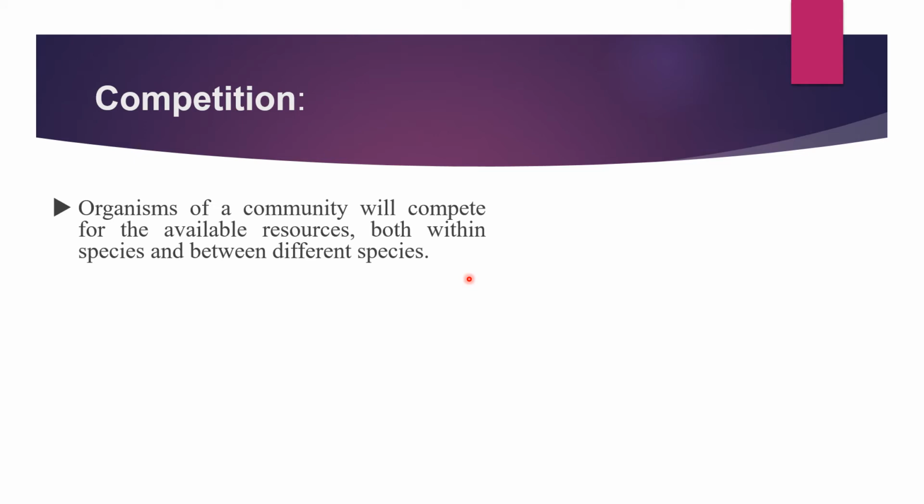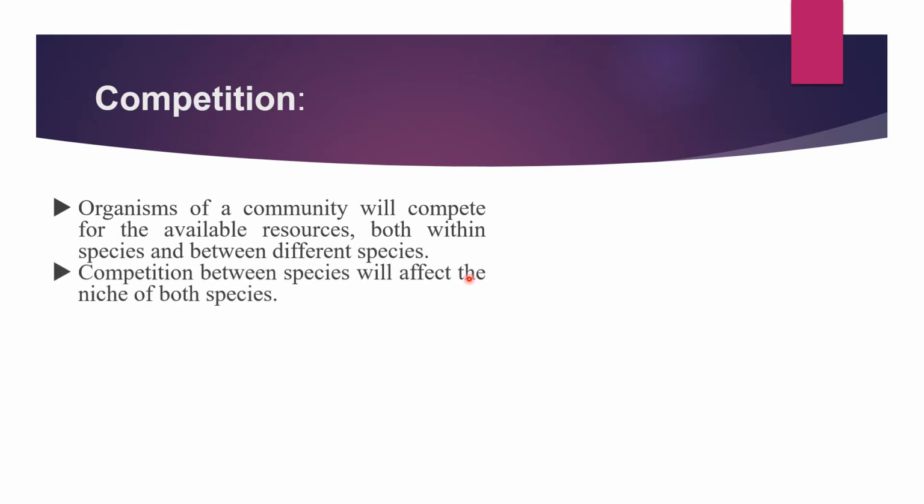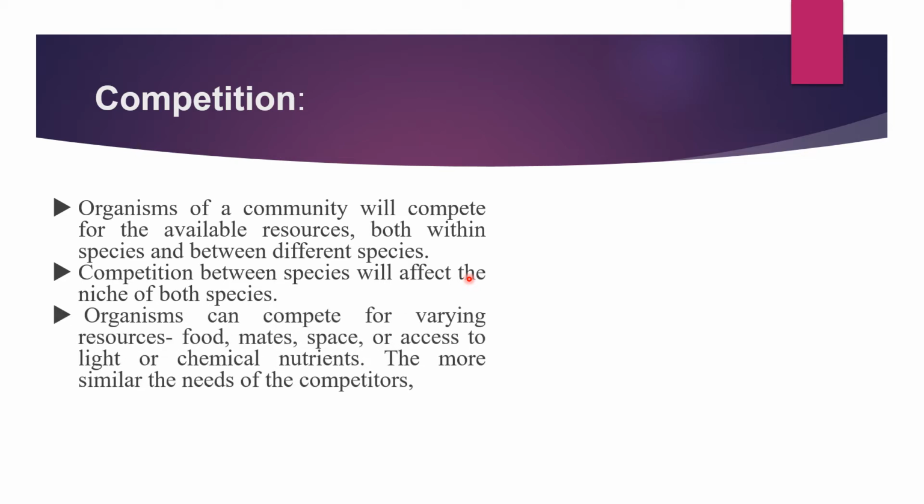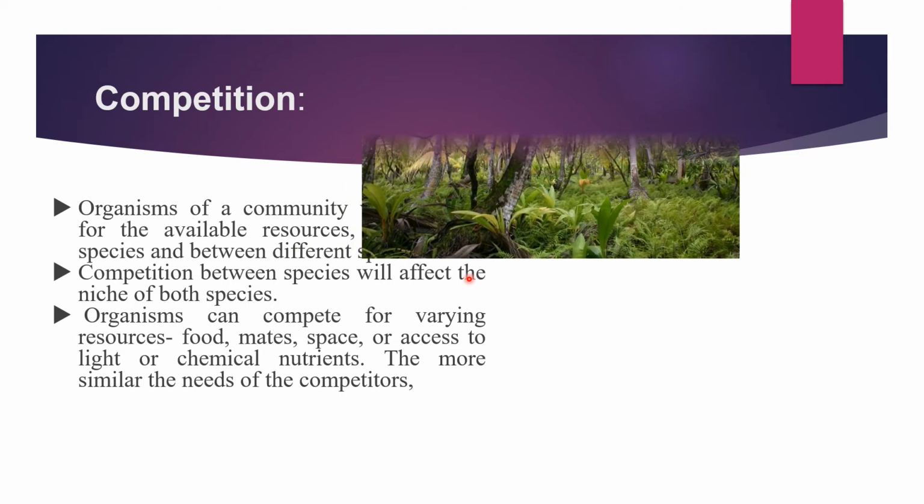In competition, organisms of a community will compete for the available resources, both within a species and between different species. Competition between species will affect the niche of both species. Organisms can compete for varying resources: food, mates, space, or access to light or chemical nutrients. The more similar the needs of the competitors,